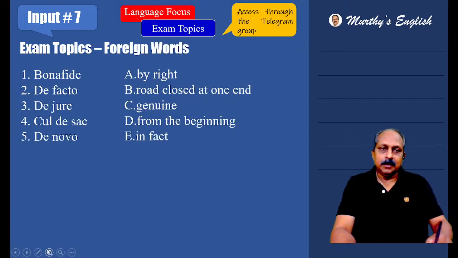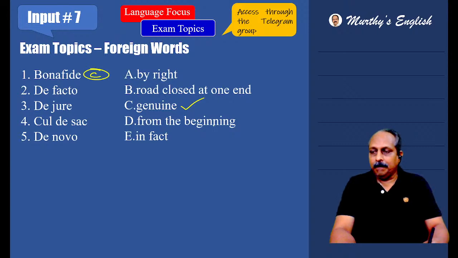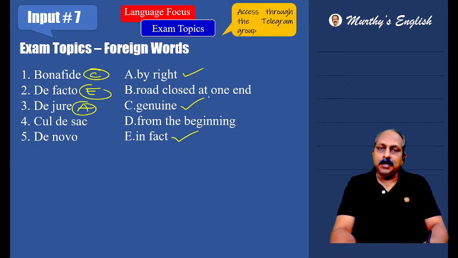Two errors. Now, foreign words: bona fide, de facto, de jure, cul-de-sac, de novo. Bona fide means what? Bona fide student, genuine. C. De facto, in reality. Prime Minister has a power in reality, and President is the head of the country by right, legally. Here it is E. De jure, legal, jury, remember, by right. Cul-de-sac, road closed at one end, a dead end road. And de novo, from the beginning.